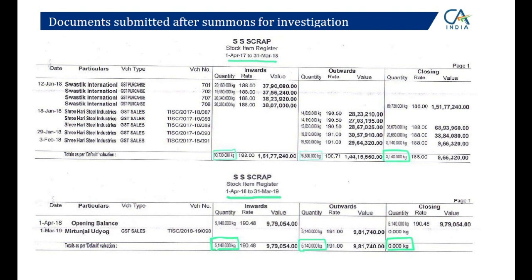Now, these are a few of the registers which we made by our own hand. This comes out of Tally. All these names have been changed, though. From the fake supplier, Swastik International, we allegedly purchased 80,000 kg of scrap. Then we sent it to two clients. In the next 10-15 days I sold it to two customers. I sold 70,000 kg to Sri Hari Steel Industry, and the remaining 5,000 kg I sold to Mrityunjay Udyog. As per my stock register, the closing balance is 0. What I am trying to show is that this much material came from your alleged bogus supplier and I sold it to these people, and I have substantiated it with all of these documents.